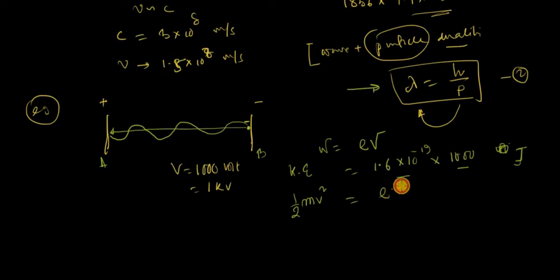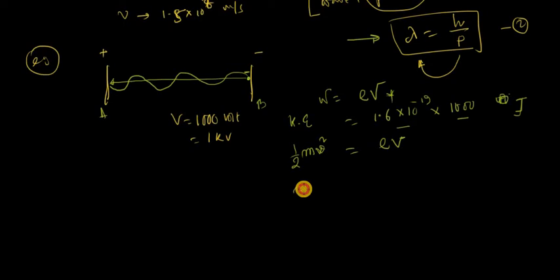Later I will substitute the values. Now I just put this expression. Half mv square is equal to electron charge into volt. So this work done, the kinetic energy, is given by e into V, charge into potential difference. So mv square is nothing but 2eV, so m square v square is nothing but 2emV. Here v is the velocity and V is the potential difference, that is, the velocity with which the electron hits the plate.